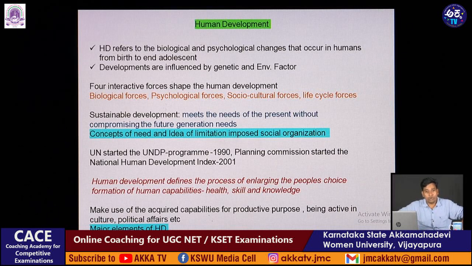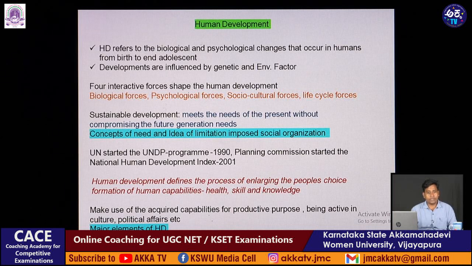By looking at these parameters, human development is measured, along with making use of the acquired capabilities for productive purpose, being active in cultural and political affairs.